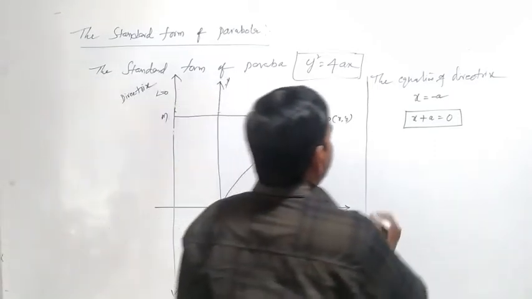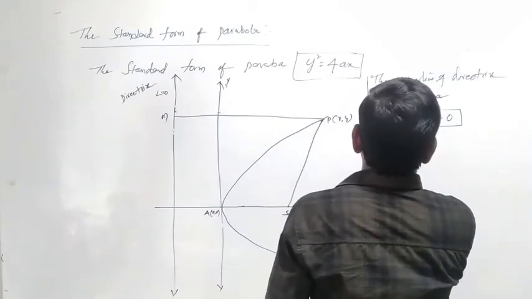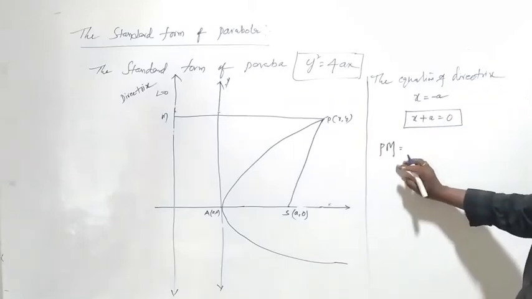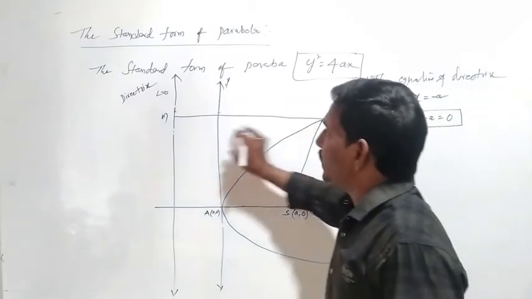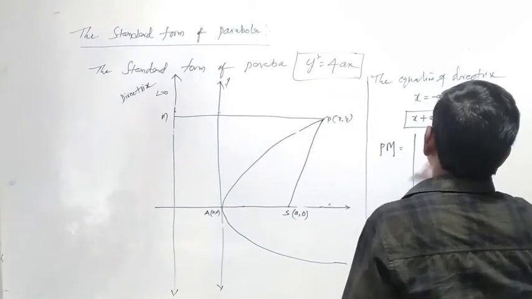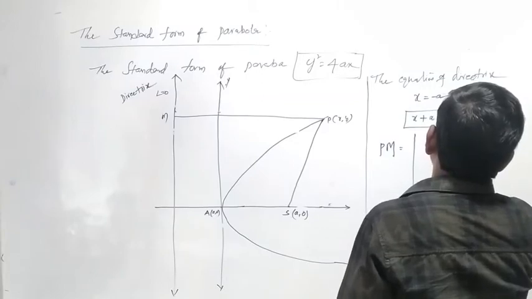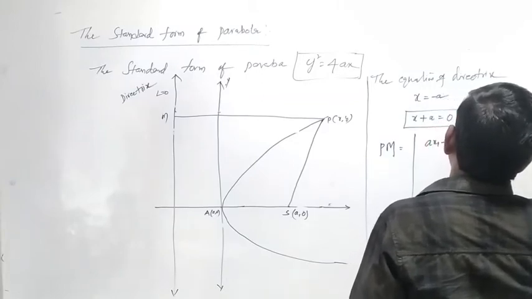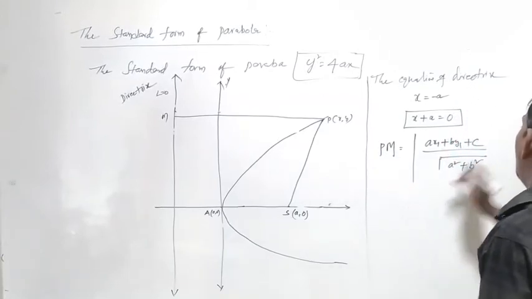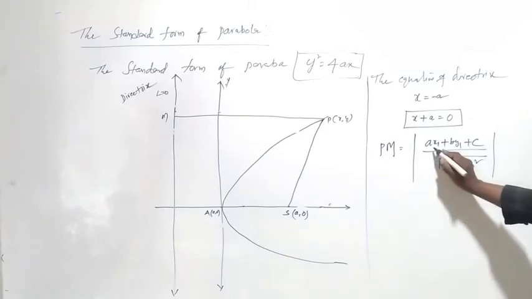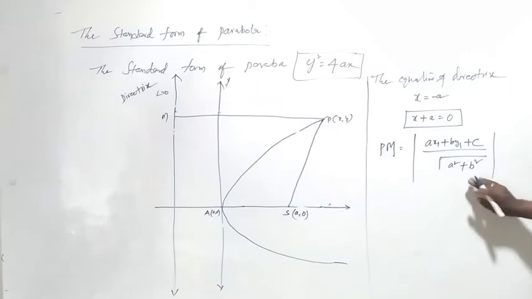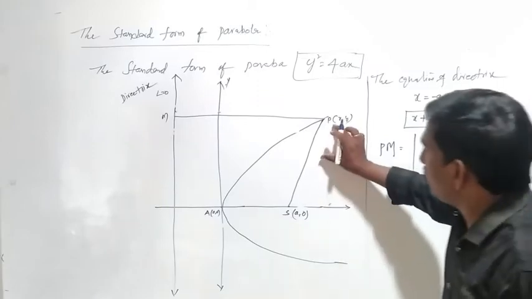So how can you calculate the PM? The perpendicular distance PM, we know that, equals the mod of (Ax1 plus By1 plus C) by root of A square plus B square. And what is SP?